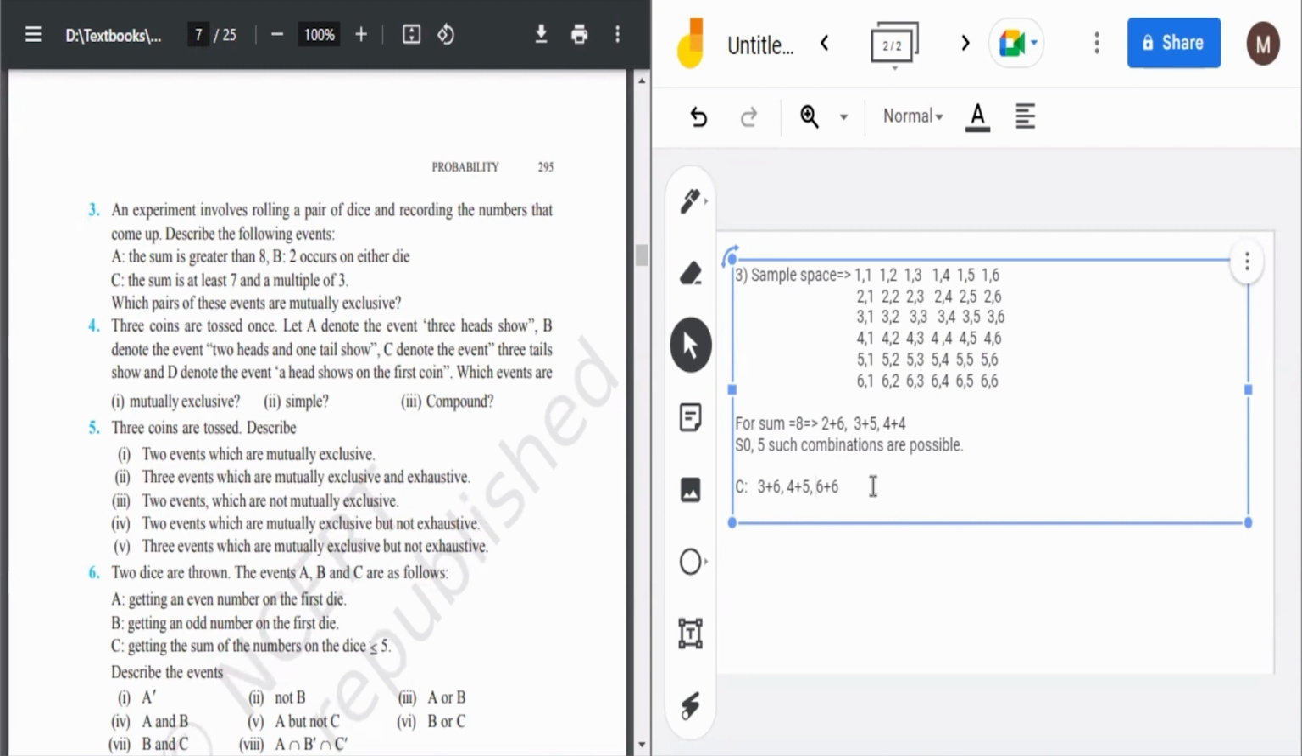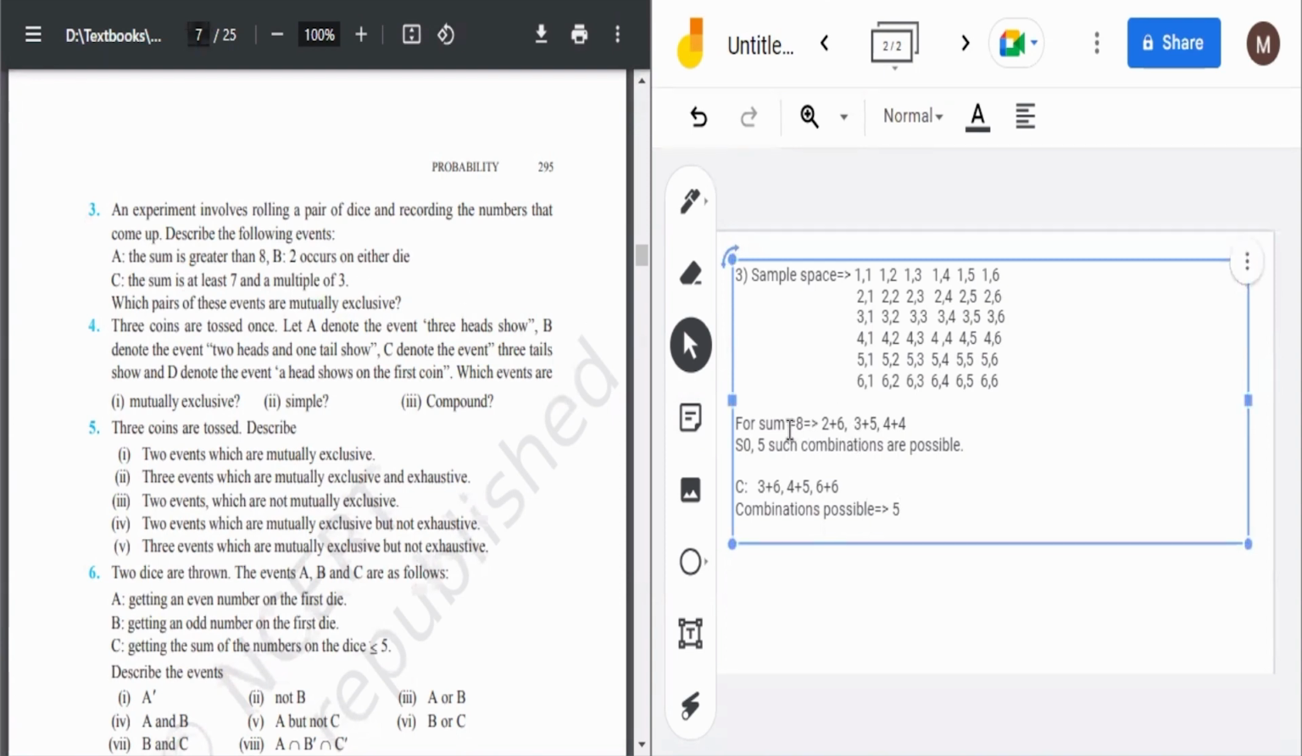So what we needed was a sum at least 7. So that could be 7, 8, 9, 10, 11, 12. And then the sum should also be a multiple of 3. So sum can be only 9 and 12. So 9 can be achieved using 3 plus 6 and 4 plus 5, and 12 can be achieved using 6 plus 6. So how many combinations are possible? Combinations possible: 3 plus 6, 4 plus 5, 6 plus 3, 5 plus 4, and 6 plus 6. So 5 such combinations are possible. And in a similar way we can do the A part.